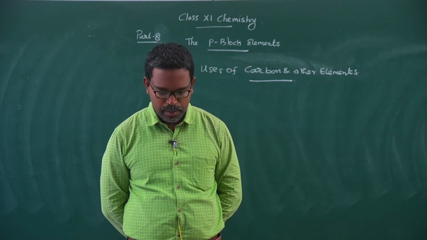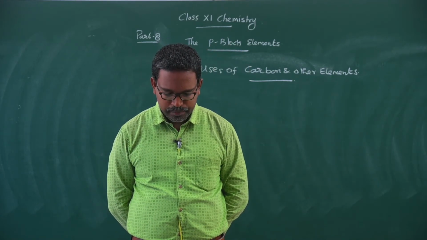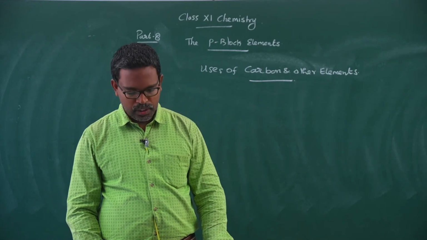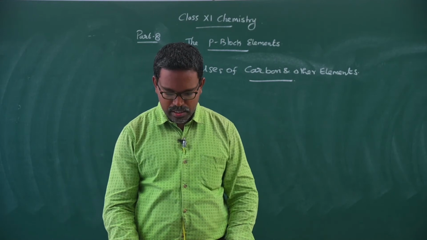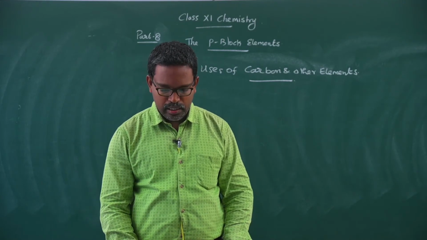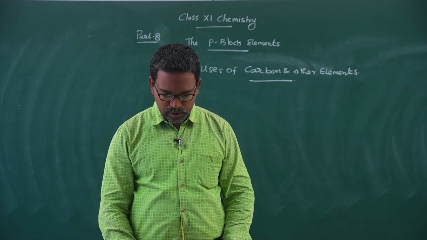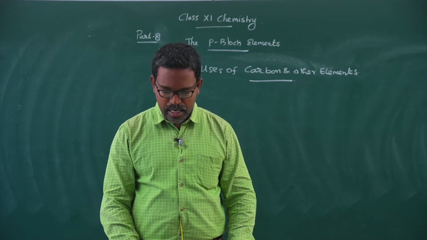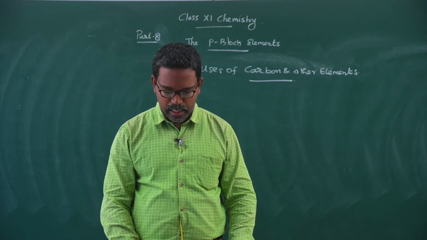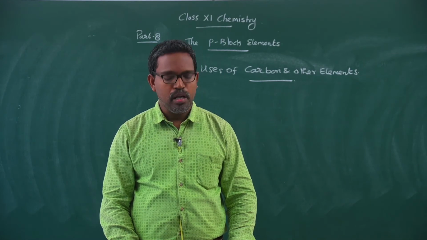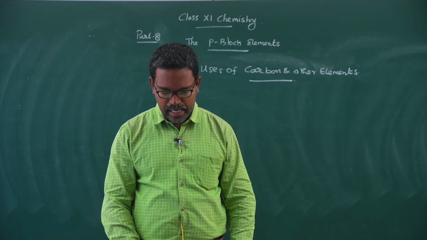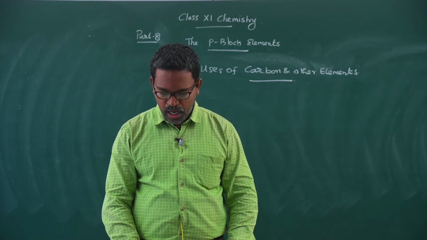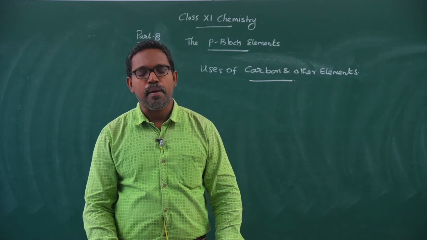Now, the uses of germanium. Germanium is largely used in transistor technology, in making transistors and other semiconducting solid state devices. It is transparent to infrared light and therefore it is also used for making prisms, lenses and windows in infrared spectrometers and other scientific apparatus.